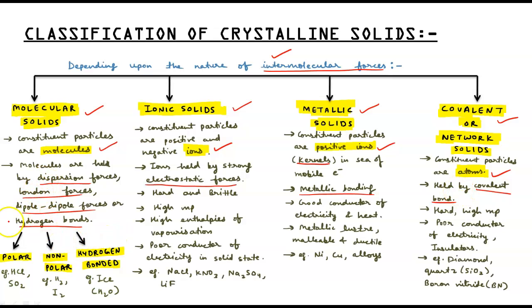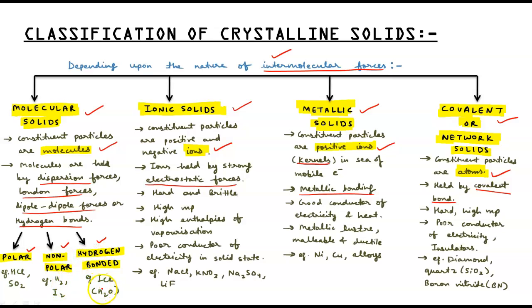Next, molecular solids are again of three types based on the nature of forces: polar, non-polar and hydrogen bonded. In polar molecular solids, we have examples HCl, SO2. In non-polar, we have examples hydrogen and iodine.